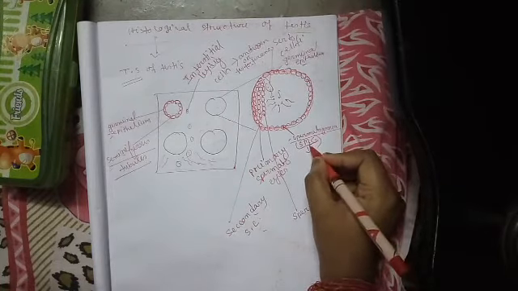The secondary spermatocytes of the third layer then produce the fourth layer, which consists of spermatid cells.